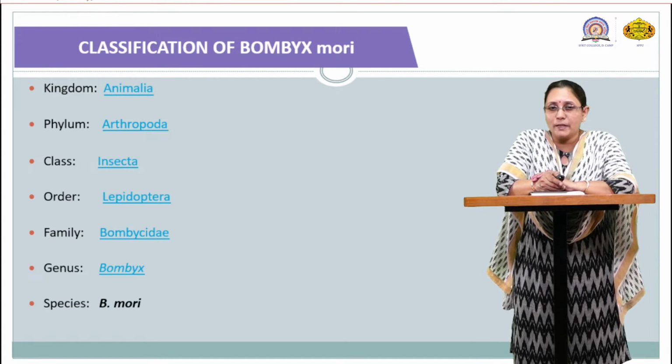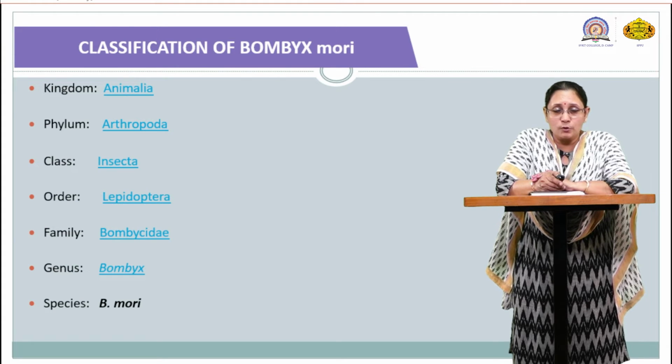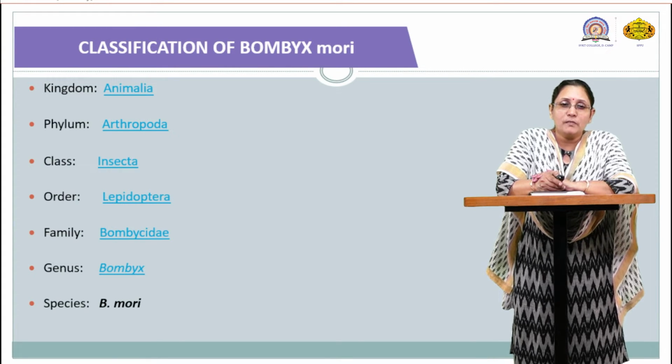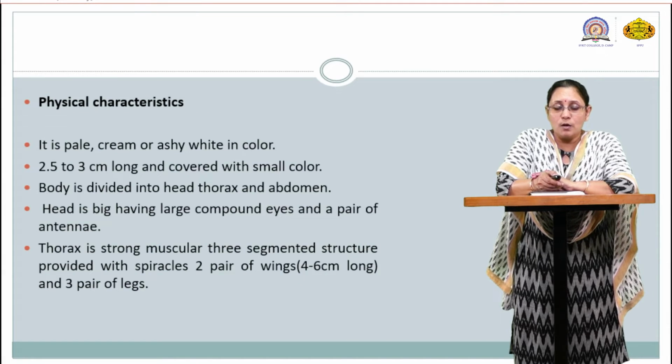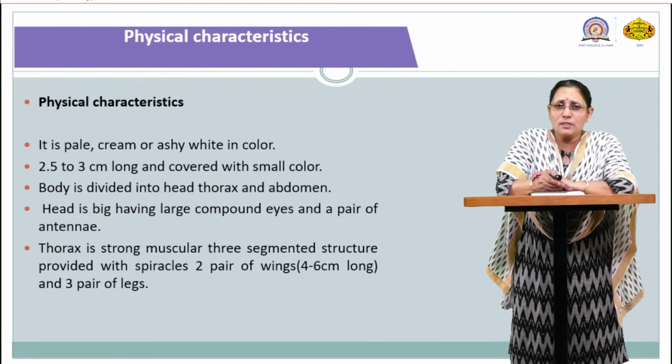For example, Bombyx mori belongs to kingdom Animalia. Phylum is Arthropoda, as it is a type of jointed-leg animal. Then class Insecta, which is the biggest class. Then order Lepidoptera, family Bombycidae, genus Bombyx, and species mori. So this is how we can see the classification of Bombyx mori.